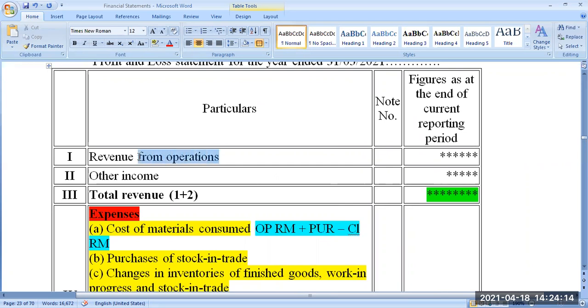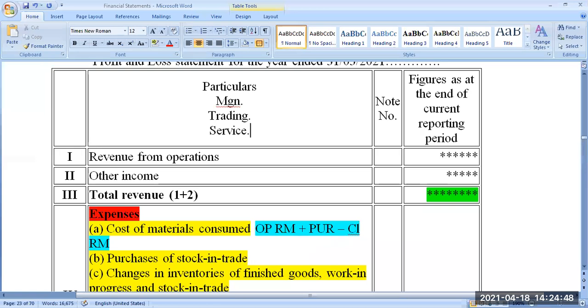So, revenue from operation. Please understand, there are 3 ways in which you can do your business. One is manufacturing. Another is just buying and selling, that is trading business. Another is service, where you are just rendering a service, like hospital, automobile services, tourist operation, anything for that matter. So: manufacturing business, trading business, and service business.